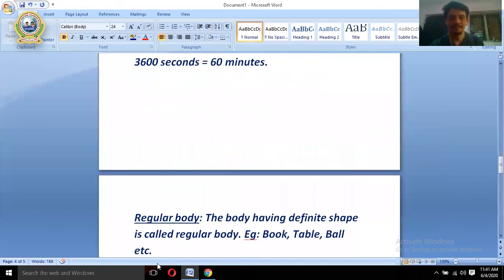Now let me get to the screen. So people, I hope you people are clear. Are you clear about conversion? Are you clear about time conversion? You are clear, isn't it? And are you clear about regular and irregular objects? You are clear, right? Are you clear about area? Yes, sir.